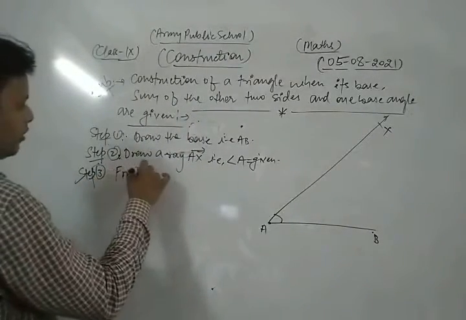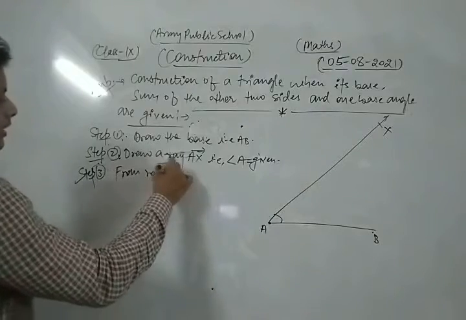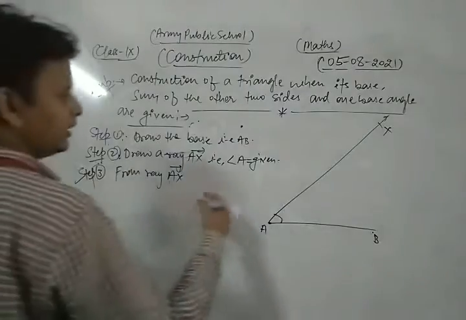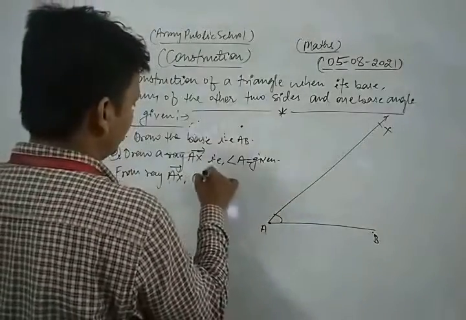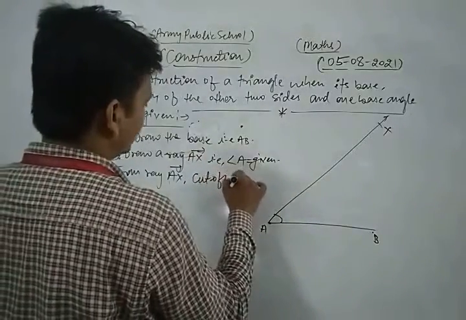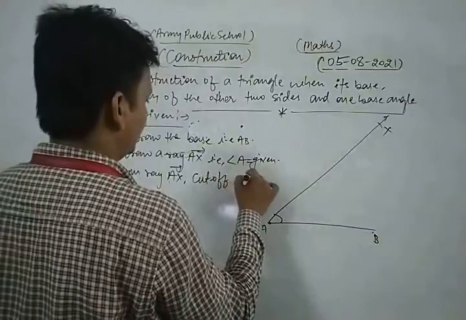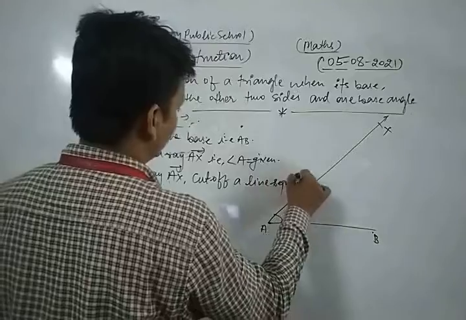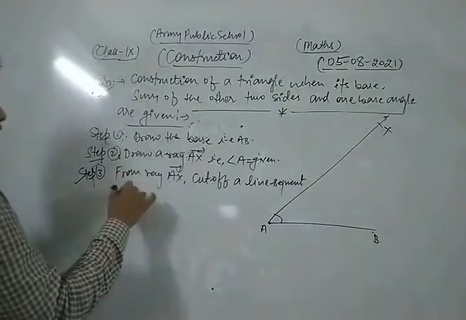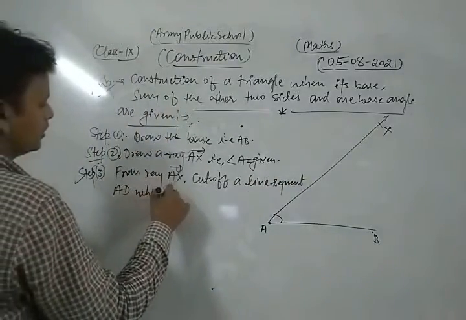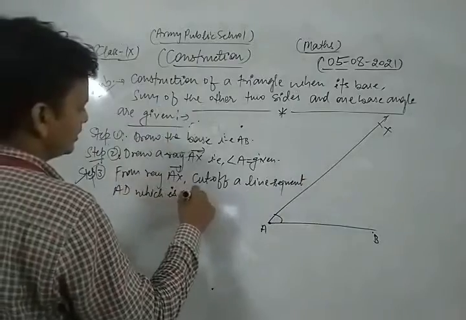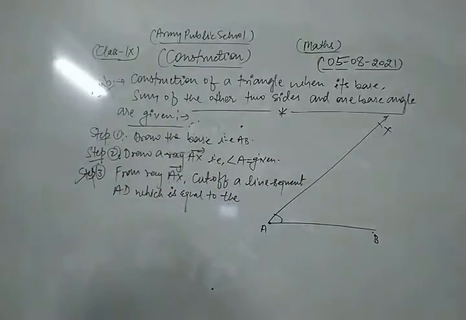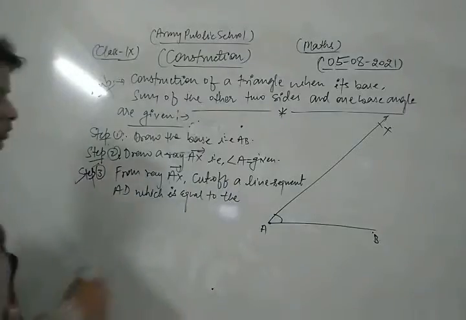From ray AX, cut off line segment AD equal to the sum of the other two sides.